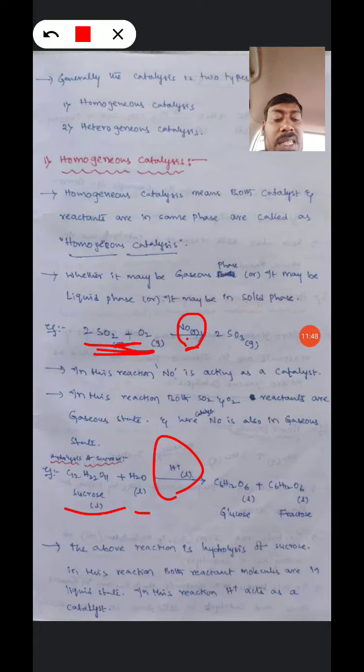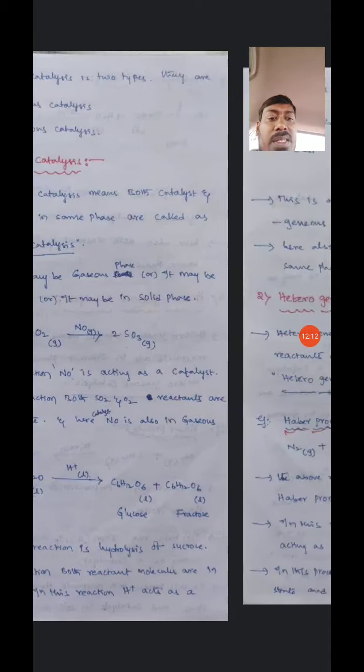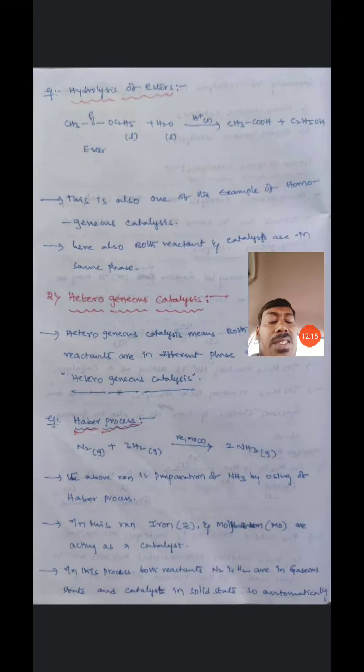In this reaction of hydrolysis of sucrose, both reactant molecules are in liquid state. H plus is acting as a catalyst. So both are in liquid states. So this is also one of the examples of homogeneous catalysis.